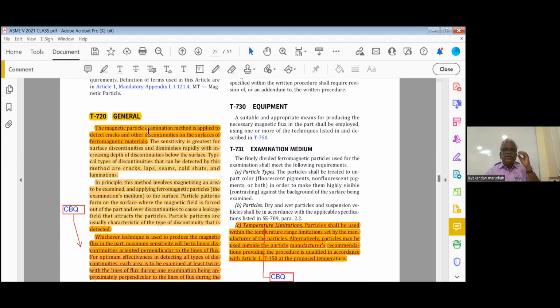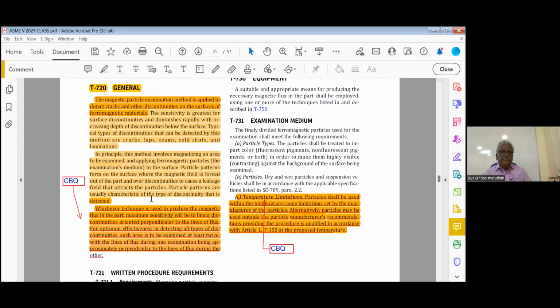The magnetic particle examination method is applied to detect cracks and other discontinuities on the surface of the ferromagnetic material. That is important. Then this one: whichever technique is used to produce the magnetic flux in the part, maximum sensitivity will be to linear discontinuities oriented perpendicular to the line of flux. So please remember, the defect direction should be perpendicular to the flux, then only it will detect.